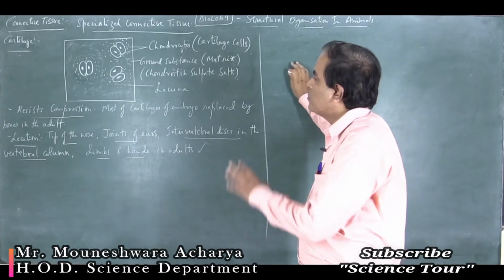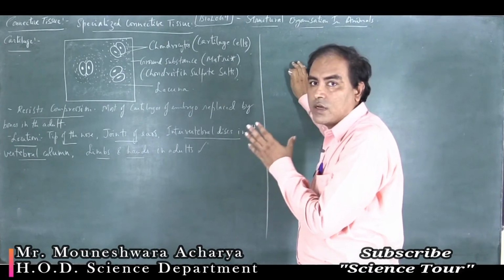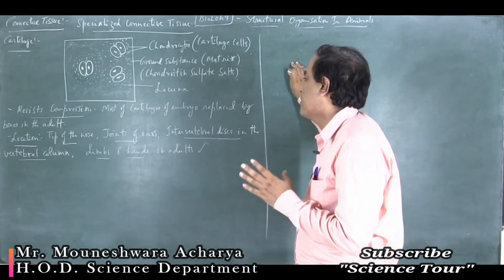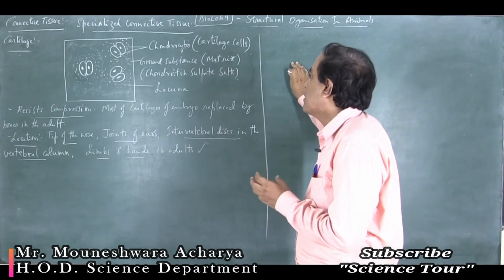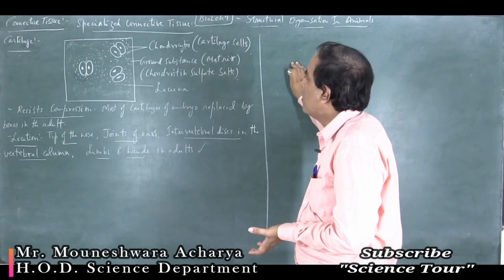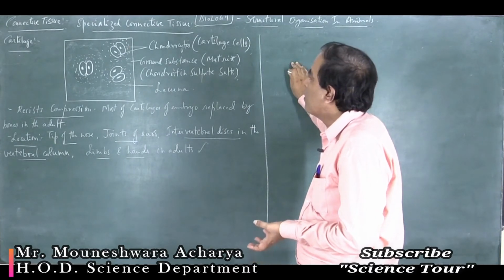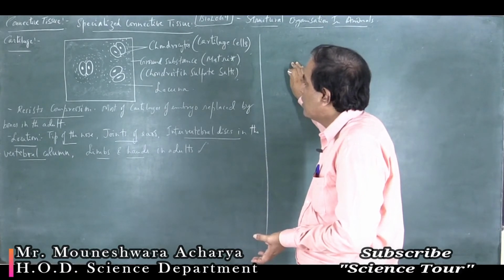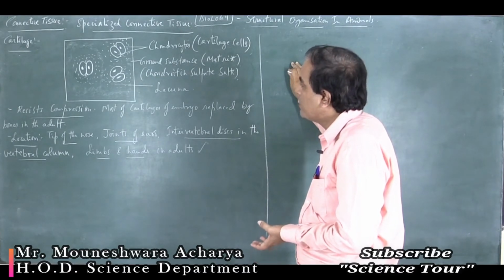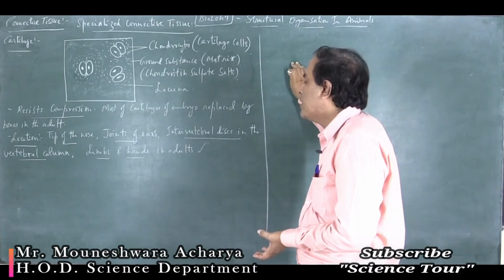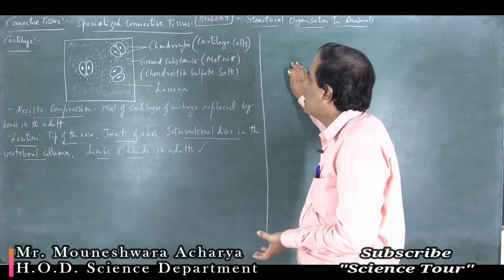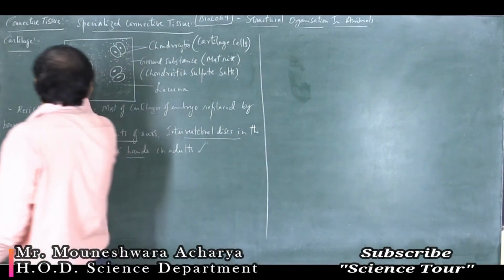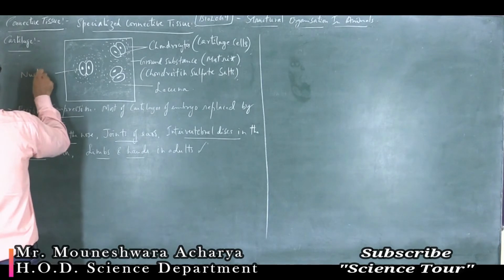So the connective tissue cartilage has got the ground substance called as matrix made up of chondroitin sulfate salts, and there are cartilaginous cells called as chondrocytes. The chondrocytes are present within the space called as the lacunae, and these lacunae are secreted by the chondrocyte cells themselves. You can also label this as the nucleus.